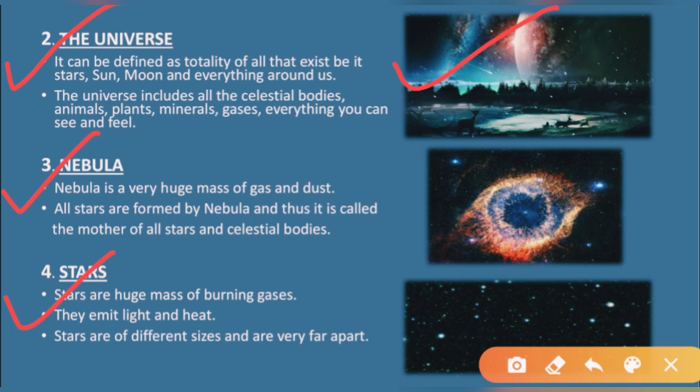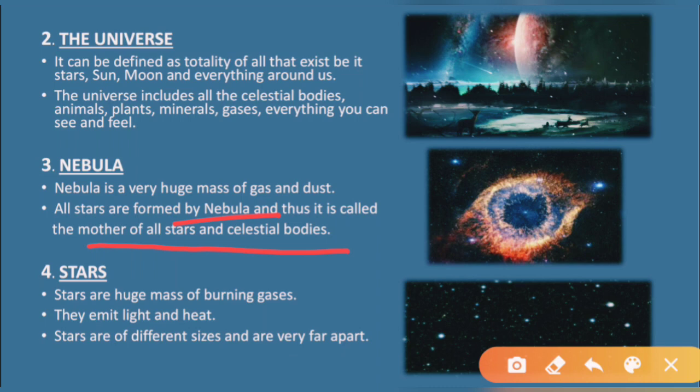Now, nebula. What do you mean by nebula? Nebula is a huge mass of gas and dust. It means nebula is formed from gas and dust, together it is the mixture of gas and dust. And all the stars are formed by what? All the stars are formed by nebula. That is why nebula is known as the mother of all the stars and your celestial bodies. Celestial bodies means your planets, etc.